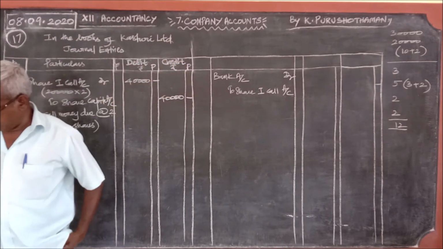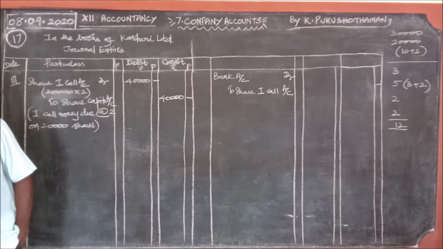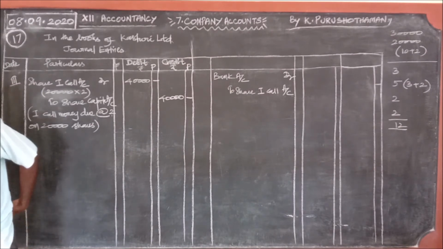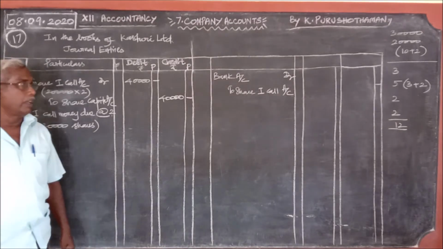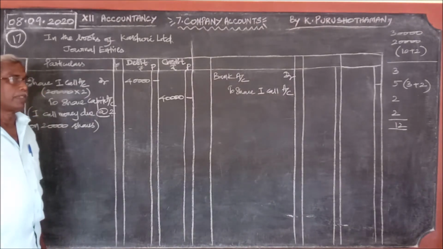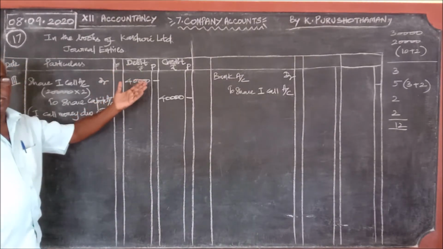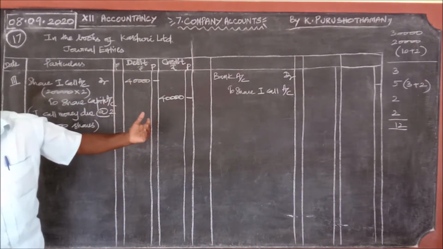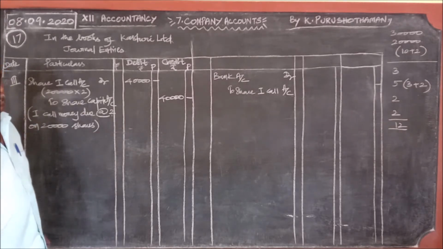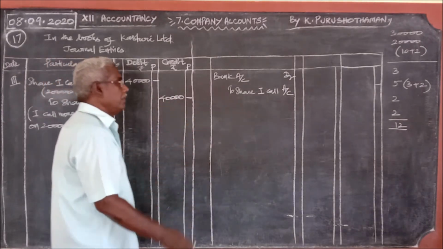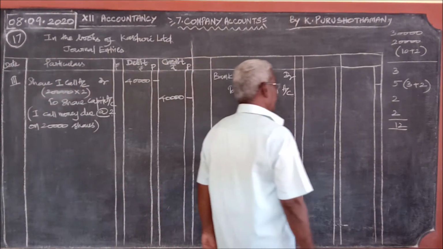Before that we should see that some shares were forfeited. On the final call, a shareholder failed to pay the first call and the final call on his 500 shares. For 500 shares, the first call money and the final call money were not received. We must be very careful.